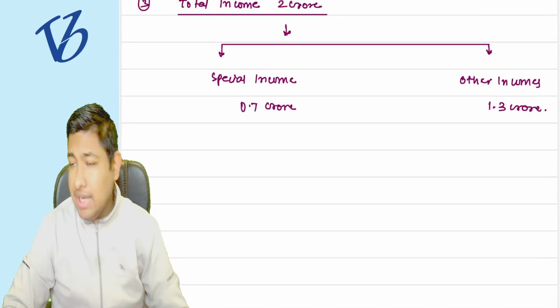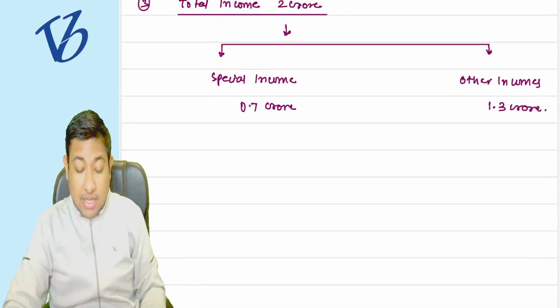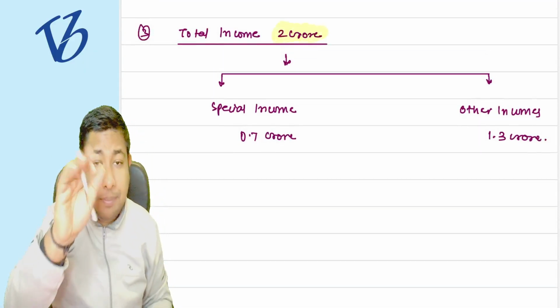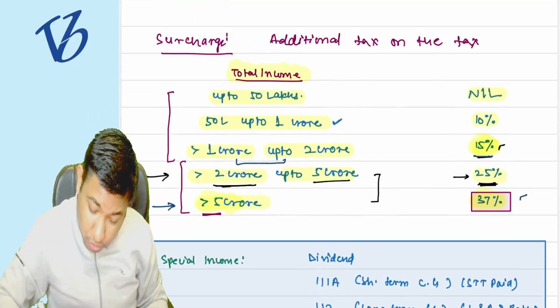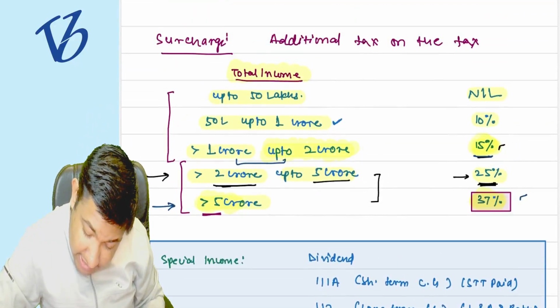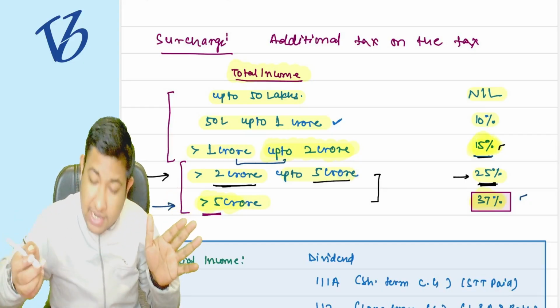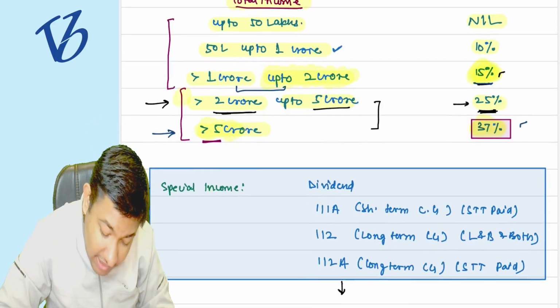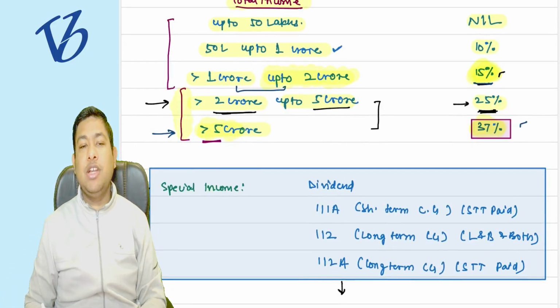Now can you tell me the tax rate? Sir, it is up to 2 crore rupees. See, it is up to 2 crore rupees, so up to 2 crore rupees is coming under the slab of 15% itself. There is no issue of bifurcation. Where we need to bifurcate? If the income is exceeding 2 crore rupees, then we need to bifurcate.